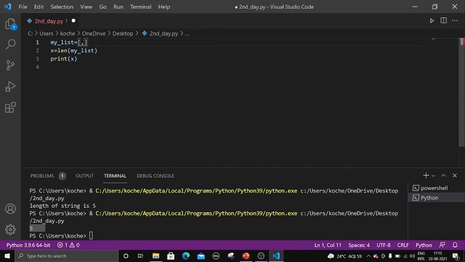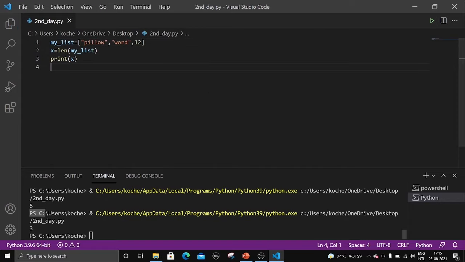So let me change it below, and let me take another example, 1, 2. Now control plus S. Now we got 3. Why we got 3? Because there are 3 elements in the list, right?